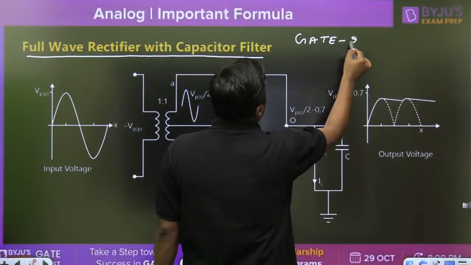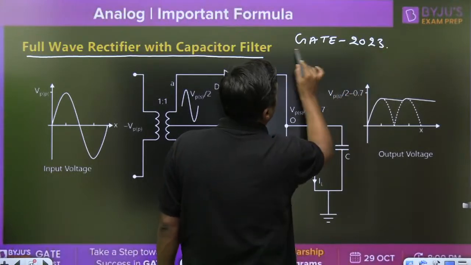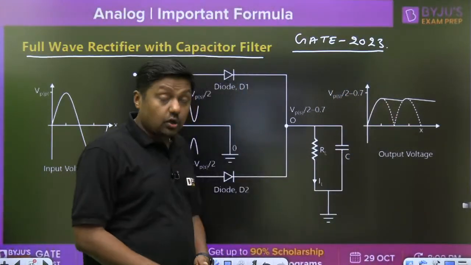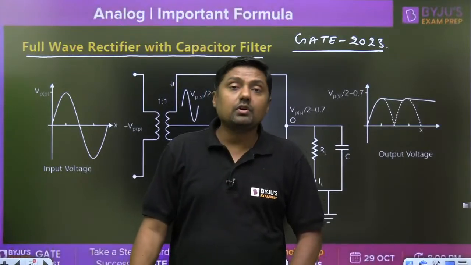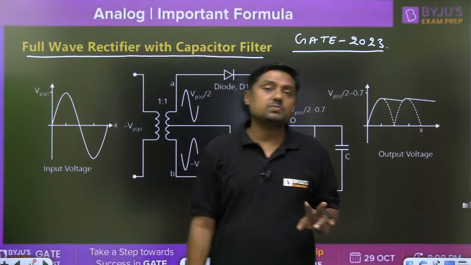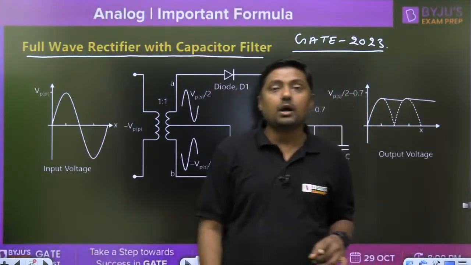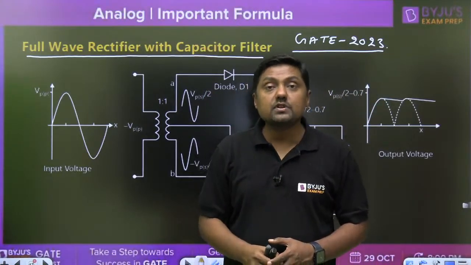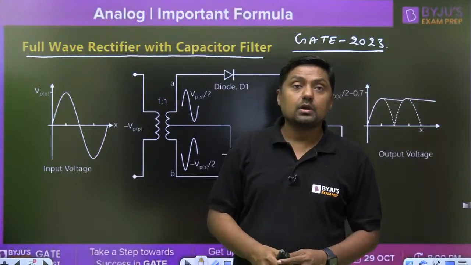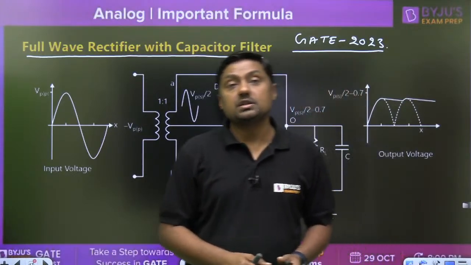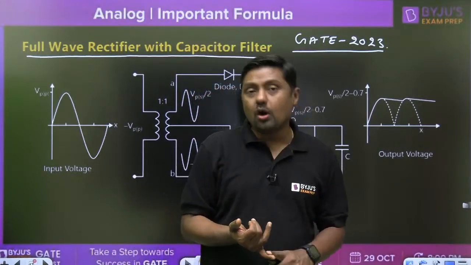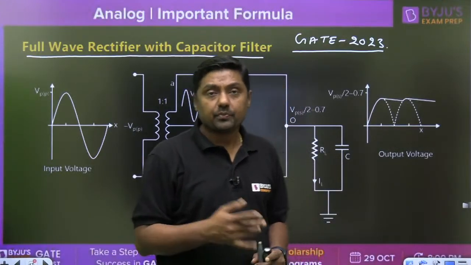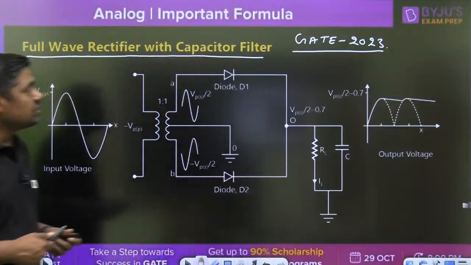So there is a quick revision for GATE 2023. This is a Formula 1 series, and analog is a very big subject, and I want to cover the complete formula in two parts, part 1 and part 2. So that is the second part. In the first part we have already discussed operational amplifier and rectifier. Instrumentation and analog are very, very important for you, so definitely you will get questions from that.